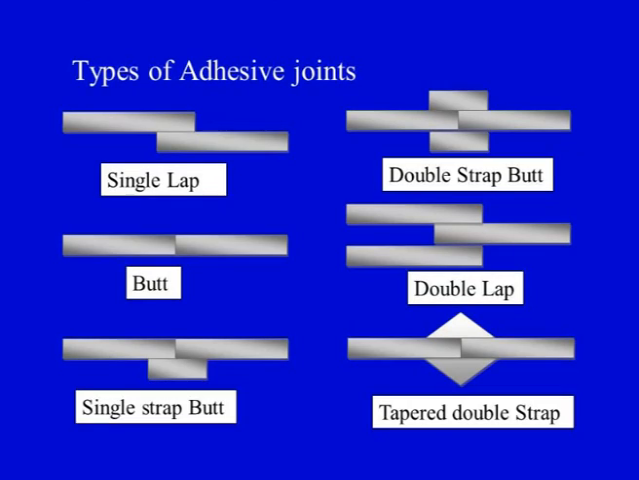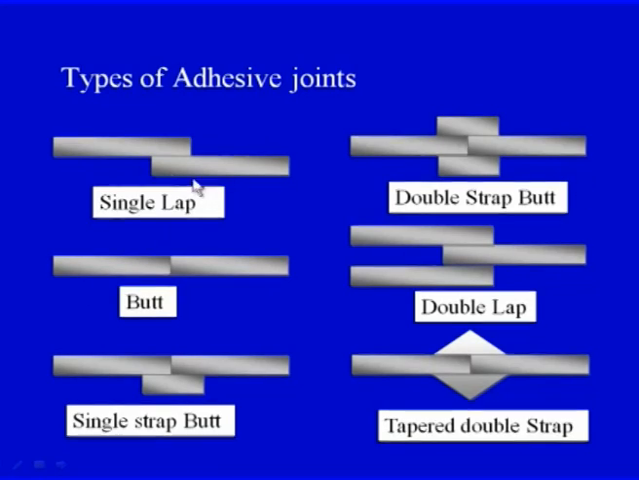Now these are types of adhesive joints, just for your reference, showing how the composites can be joined using which type of joint configuration or joint geometries. On your screen you can see you can have a single lap joint, you can have a butt joint, you can have a single strap butt joint, a double strap butt joint, double lap joint or tapered double strap. So there can be a large variety of joint configurations that can be used to join the composite adherents together. You need to have the raw material which is a composite material.